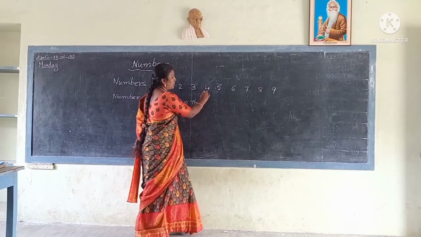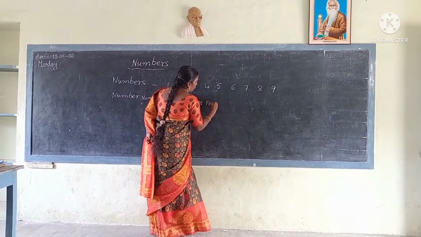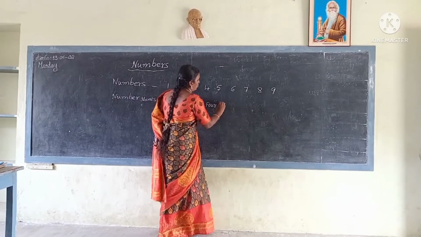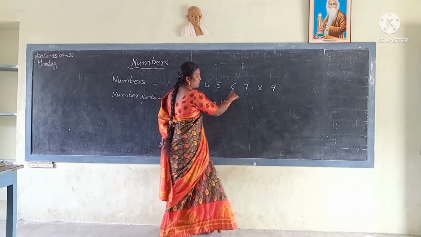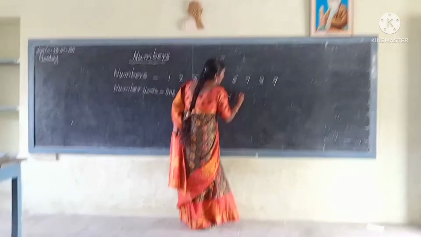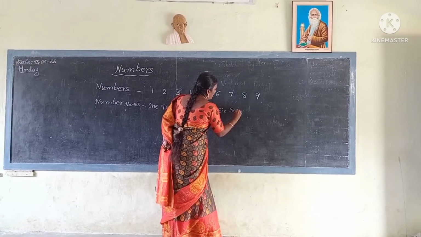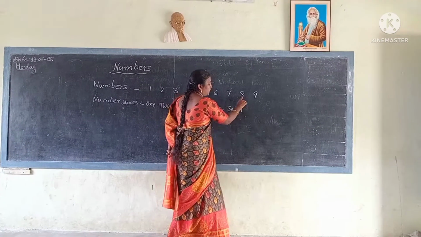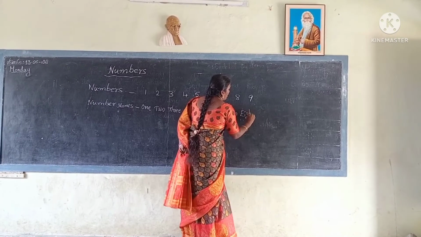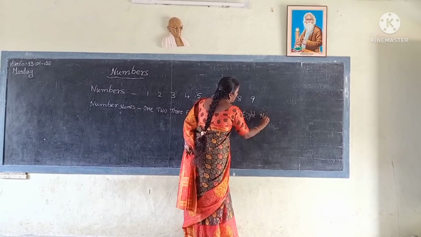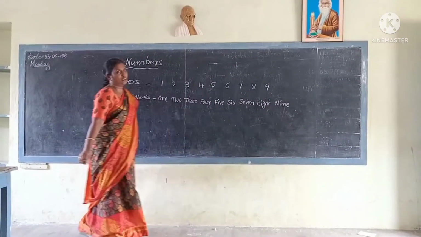THREE, 3. Next, 4. What is the number name of 4? FOUR, 4. FIVE, 5. Next, 6. SIX, 6. Next, 7. SEVEN, 7. EIGHT, 8. NINE, 9. These are the number names.